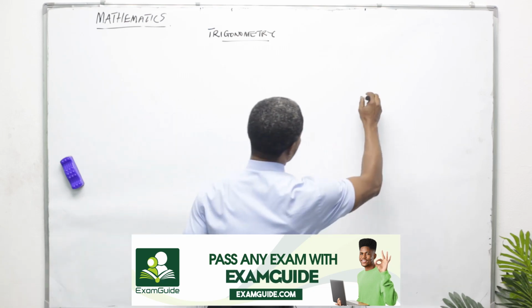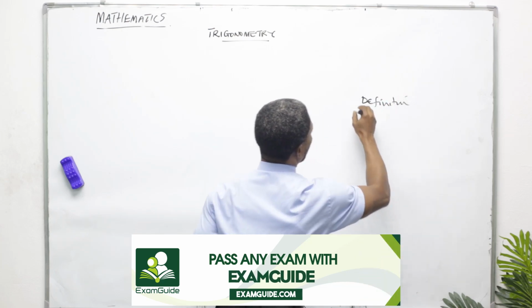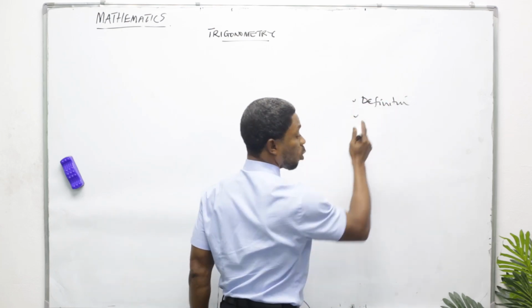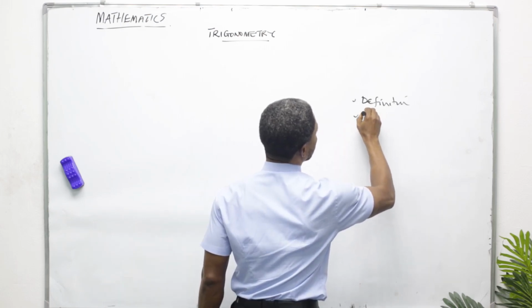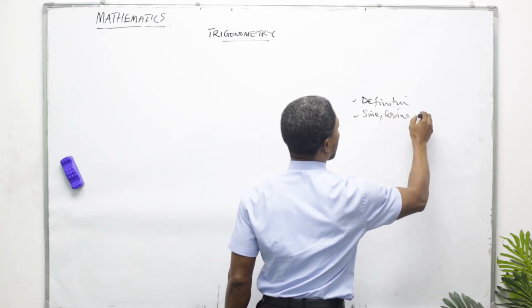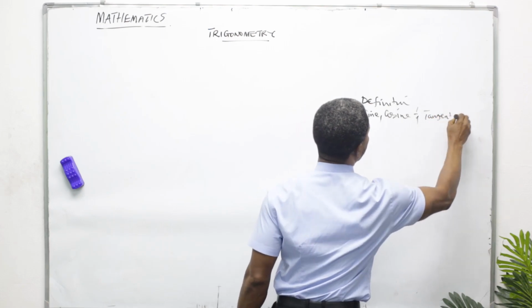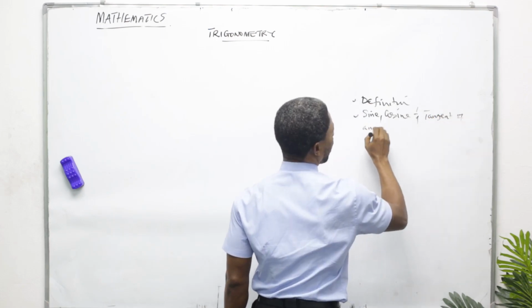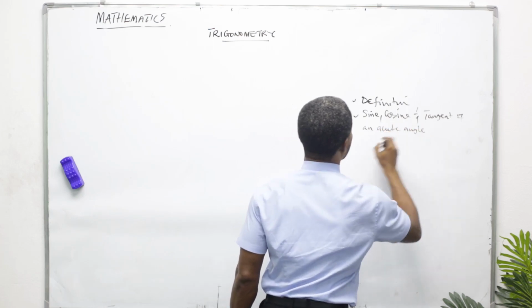I said number one, don't forget, definition. And then number two, we are going to look at sine, cosine, and tangent of an acute angle.